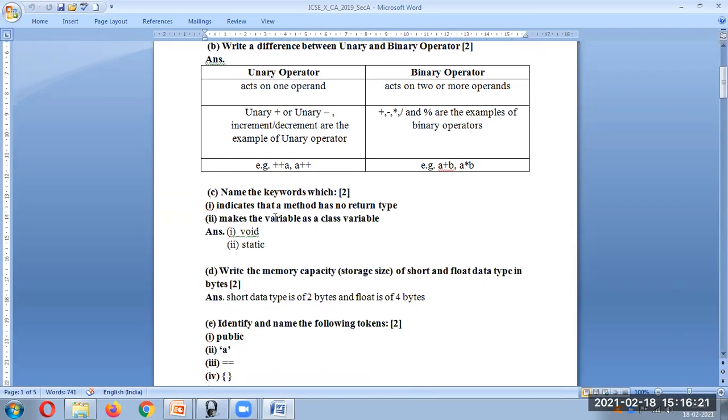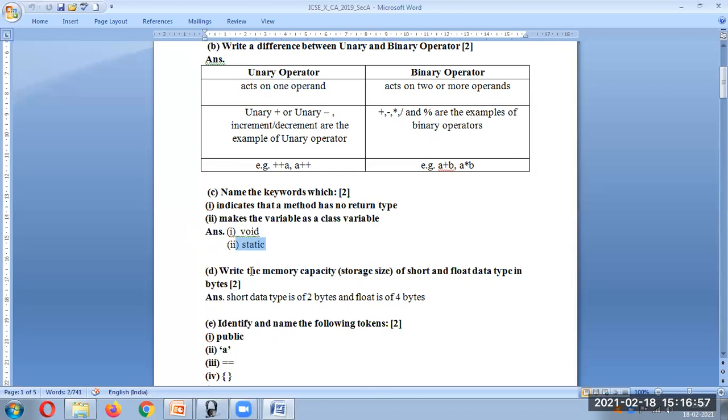Third question: name the keywords which indicate that a method has no return type. Here we can simply write void. When we write a method, before that we write a return type, so that is your void if you don't want to return anything. Second: the keyword that makes the variable a class variable. You need to write static. All the objects will share that same variable, and you will not have a separate copy for each. That is what static means.